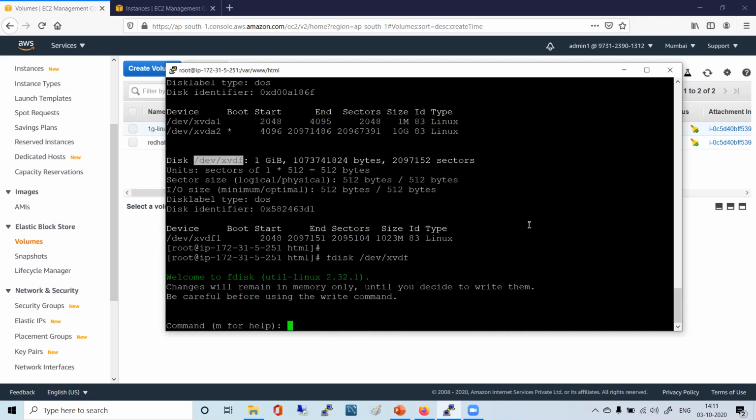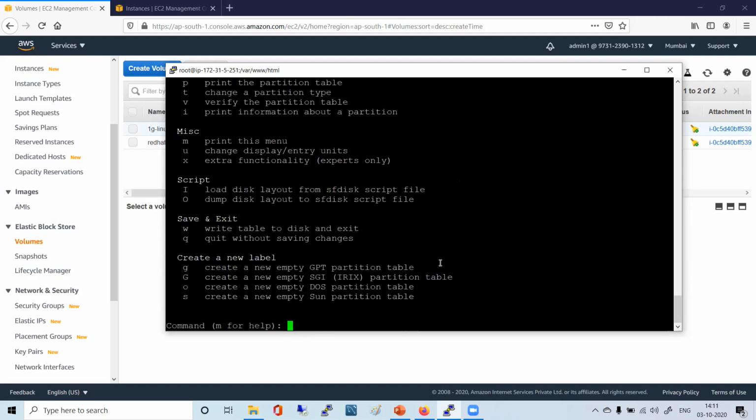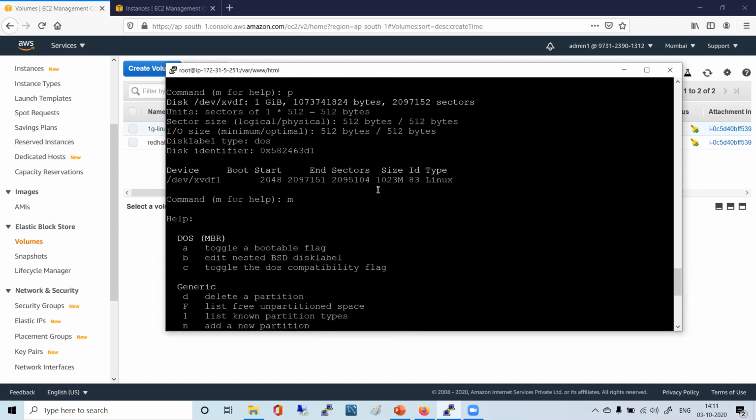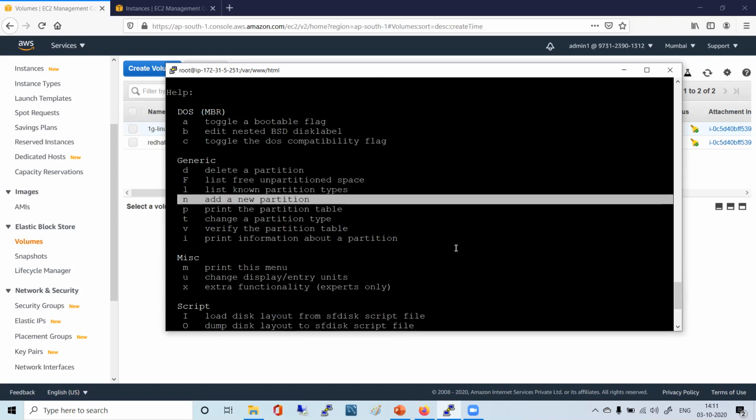Just say new, right? I'll just see. So for me it is there. For you, it is just press N. Press M for help if you want. N is for adding a new partition, so press N and then follow the steps.